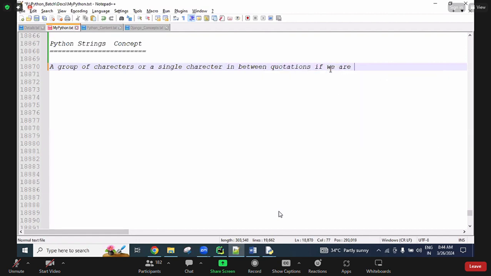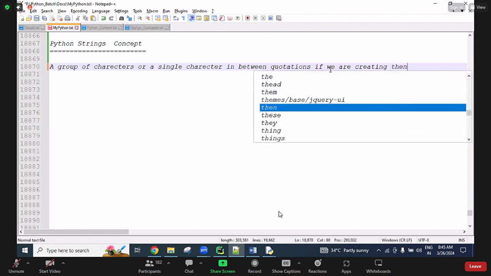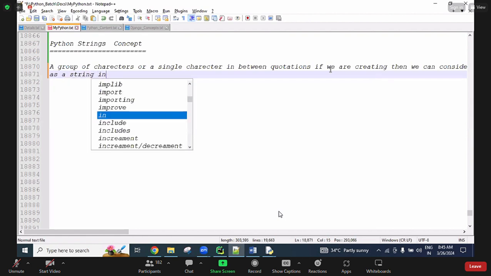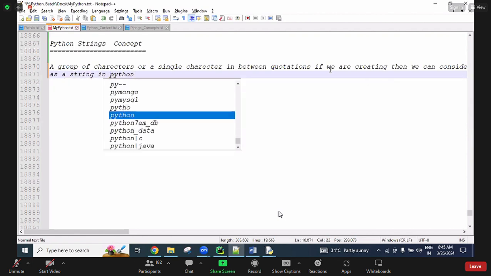If we create a group of characters or a single character in between quotations, then we can consider it as a string in Python.